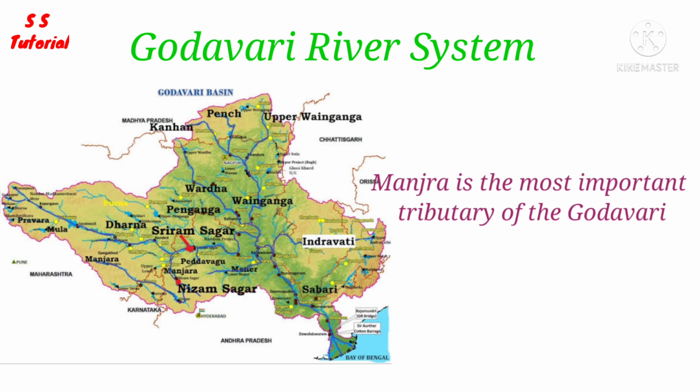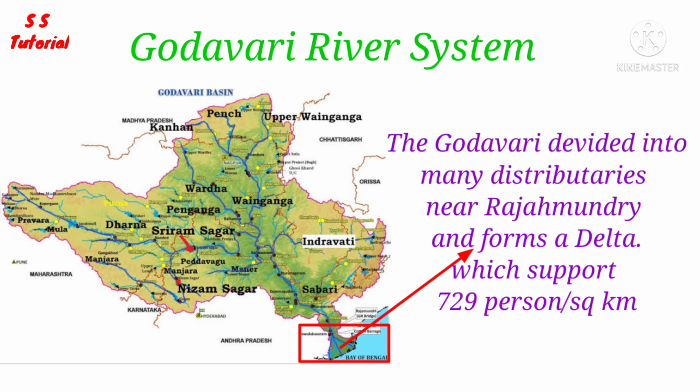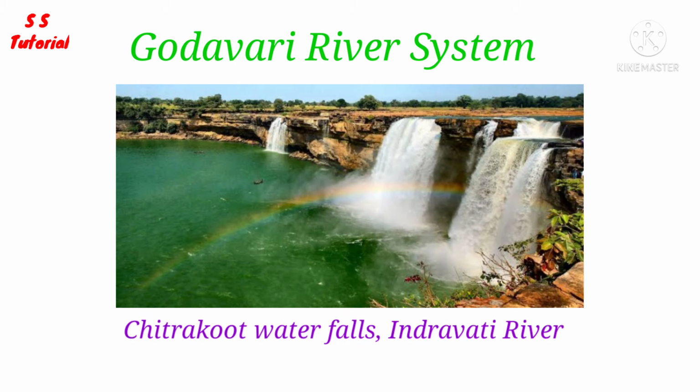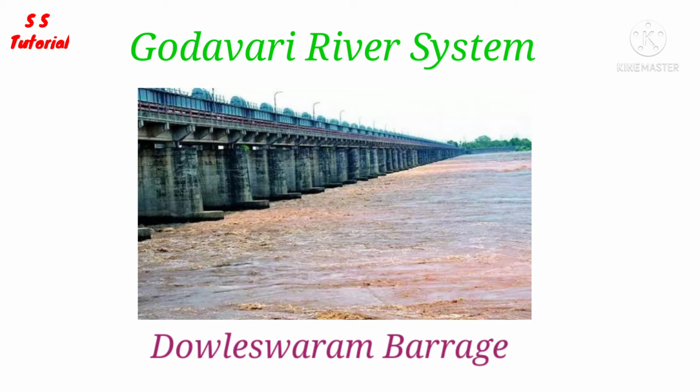Manjara is the most important right bank tributary of the Godavari. The Godavari divides into several distributaries near Rajahmundry and forms a wide delta which supports 729 persons per square kilometer, nearly twice the national average density. Chitrakoot waterfalls is located on the Indravati river, which is the left bank tributary of the Godavari. Doleshwaram barrage, Jayakwadi dam, and Gangapur dam were built on the Godavari river.